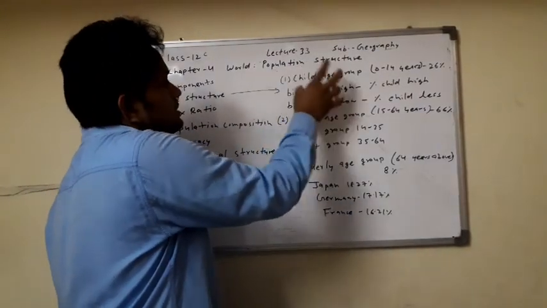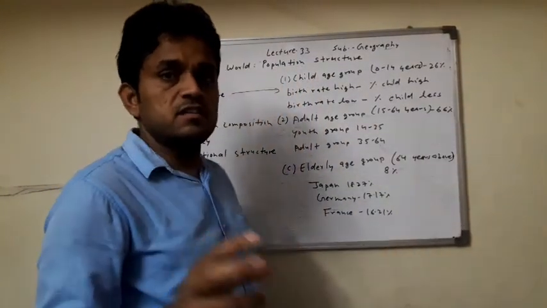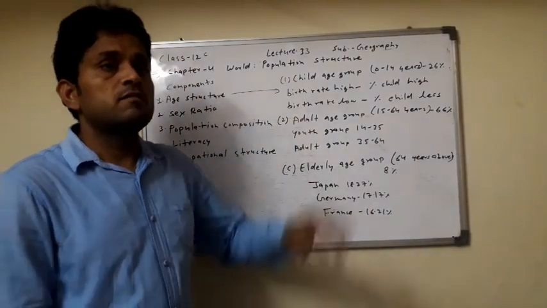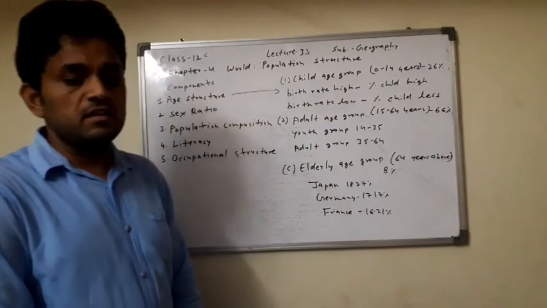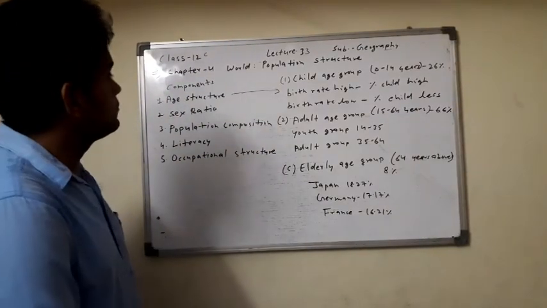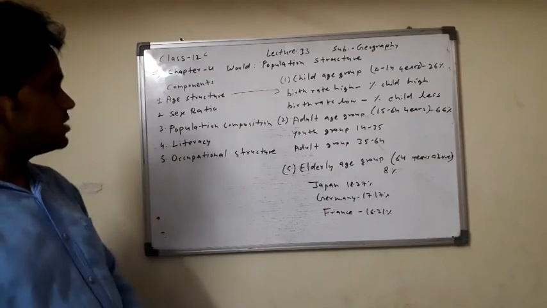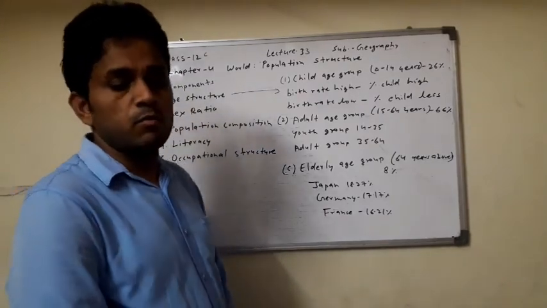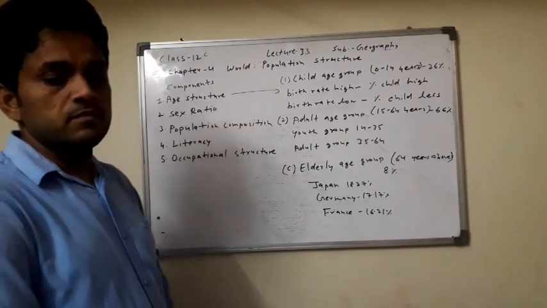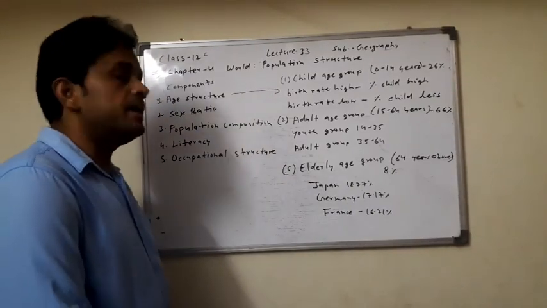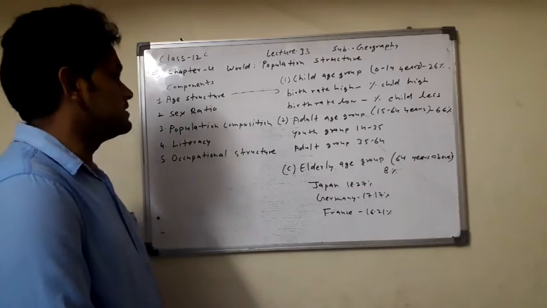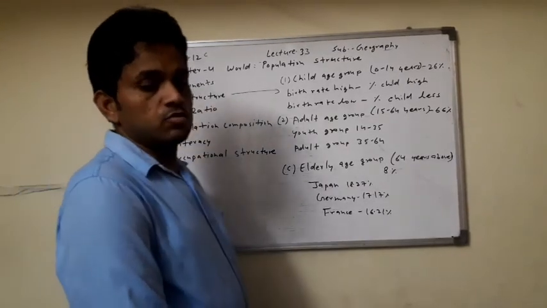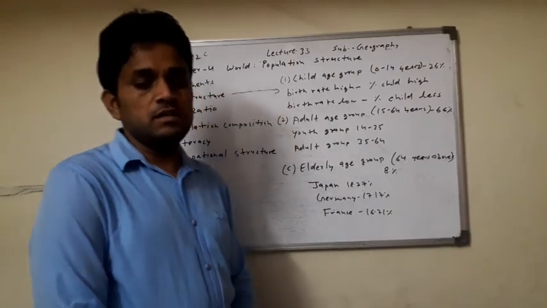Characteristics found in the population, like age group, male female ratio, urban rural ratio, urban population, rural population ratio, occupation and literacy. That is called population structure.